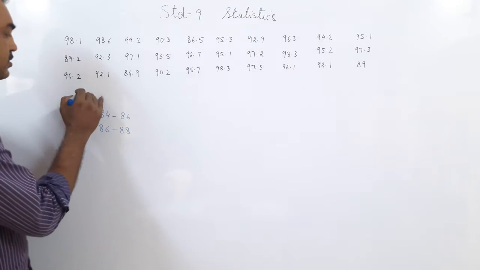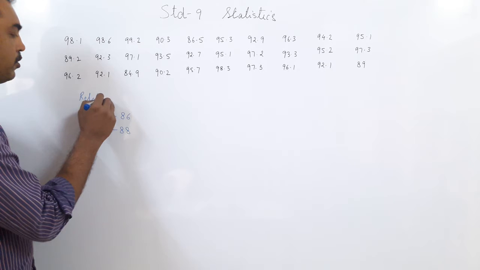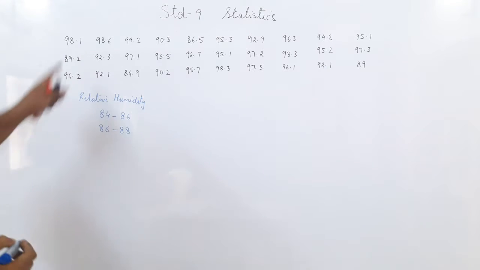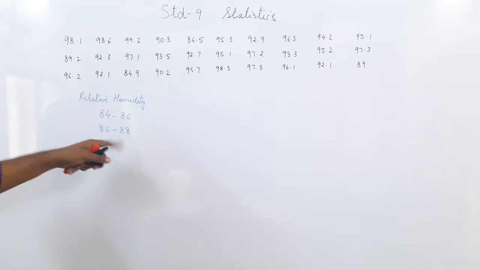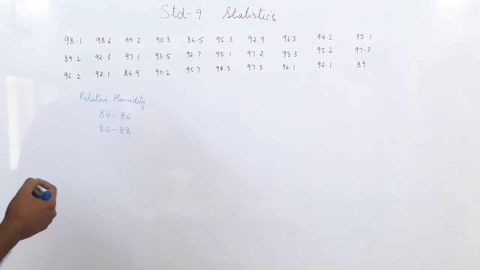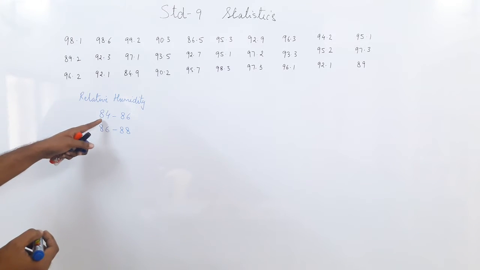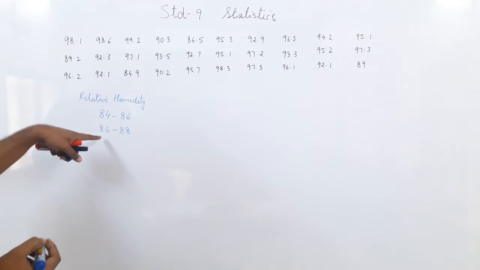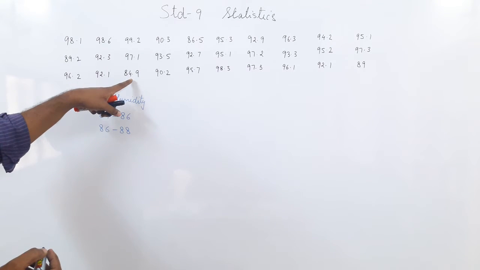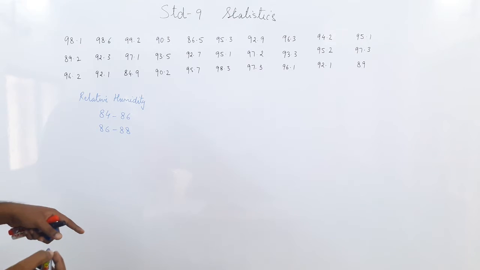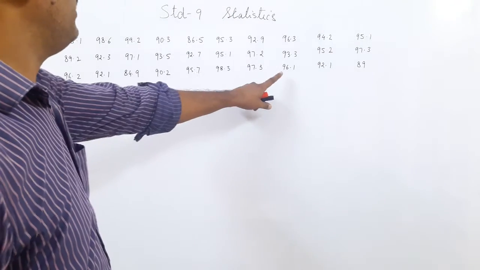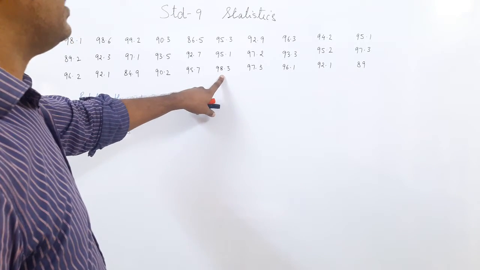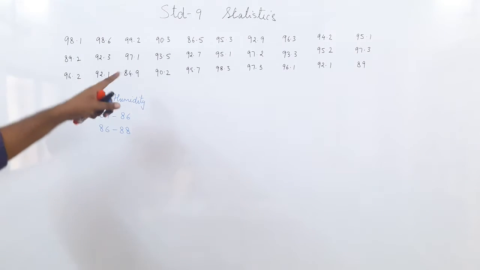Now what is this? This is the reading of relative humidity. So I write here, this is the relative humidity mentioned here. Now they want 84 to 86, 86 to 88. So if I continue, how long do I have to go? Now let us see, is there a reading from 84 to 86? There is 89.2 here. Yes, you got 84.9. So they have told us 84.9 is the lowest. So start from 84.9. And where is the highest? The highest we have is 98.3. So we need to go up to 98.